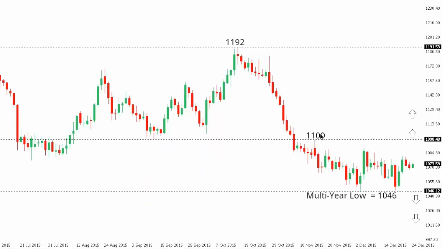Gold. So gold is finally showing the potential for some form of a base off those recent multi-year lows at 1046, though the market will need to break above 1100 to really convince of this base and open the door for an acceleration of gains.